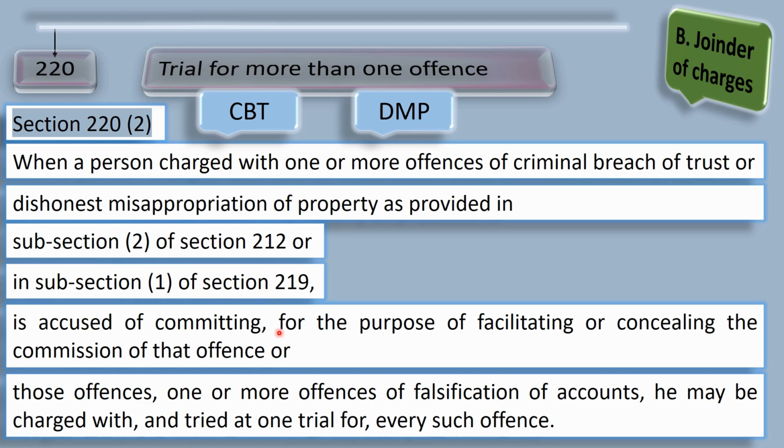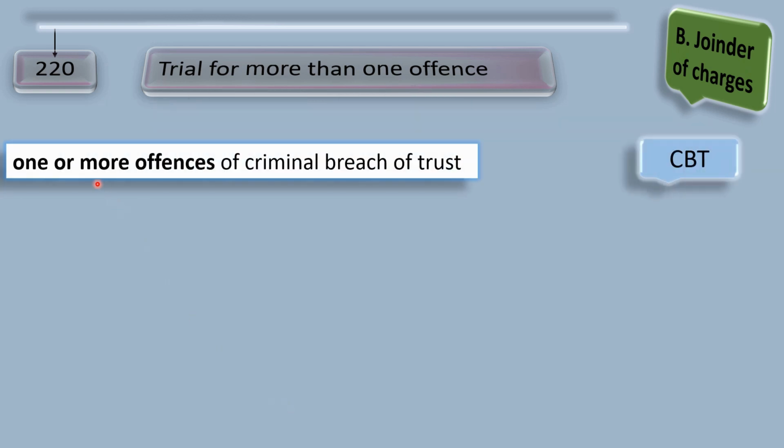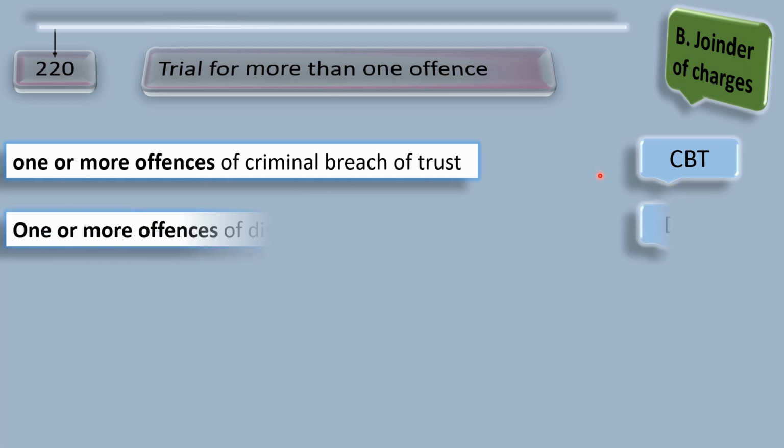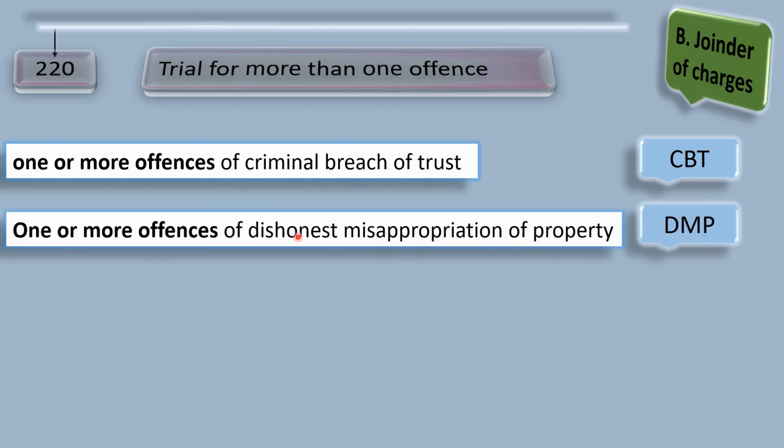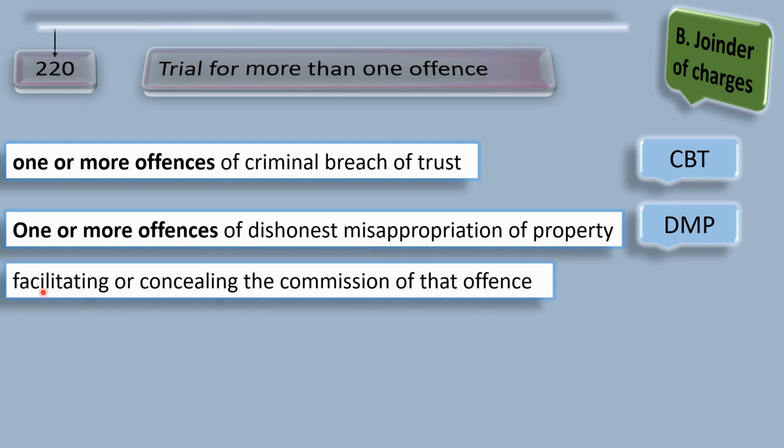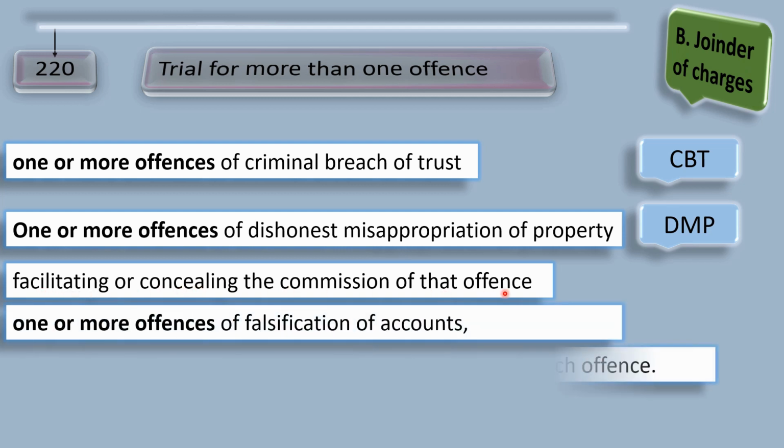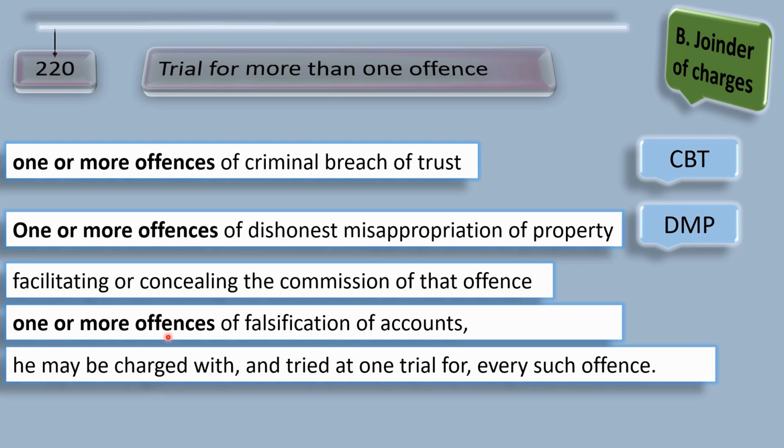So subsection 2 of 220 says when a person is accused of one or more offenses of criminal breach of trust, meaning many criminal breaches of trust he has done, or one or more offenses of DMP, dishonest misappropriation of property, or when a person has committed a crime of facilitating or concealing the commission of that offense, and when a person is accused of one or more offenses of falsification of accounts. So there are so many charges, but he will be tried together. This is what we understand from subsection 2 of section 220.